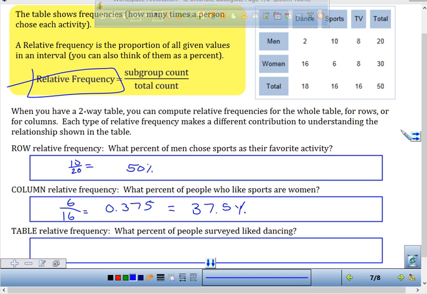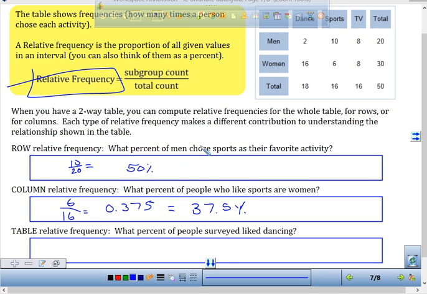I want the percent. Yep. This is a way to show your work, though. Okay? Because you know it was 6 out of 16. Okay? So a row relative frequency. Rows go this way, right? So that was the row. I talked about the men row. A column frequency. I talked about the sports column.